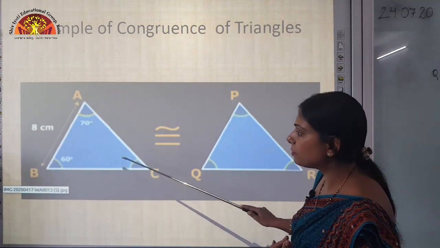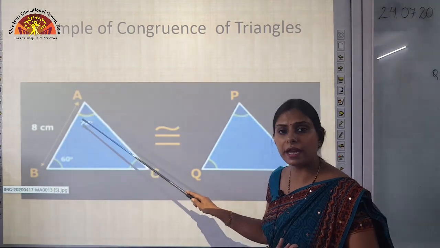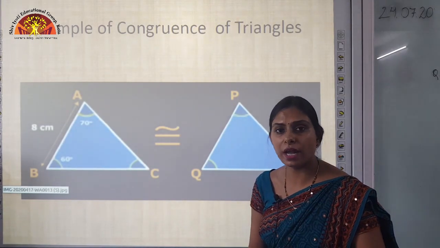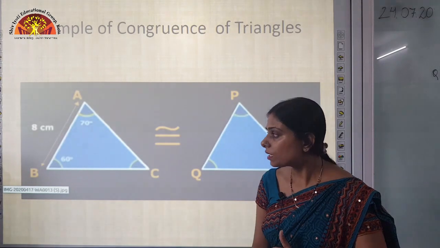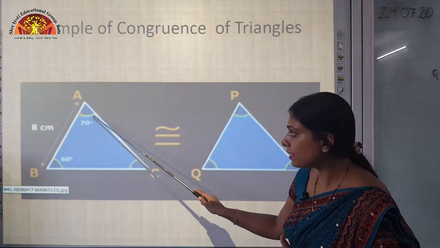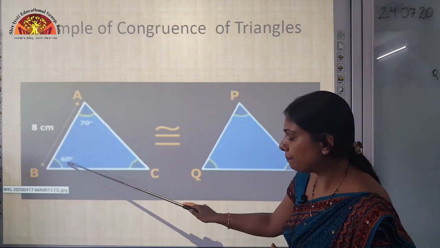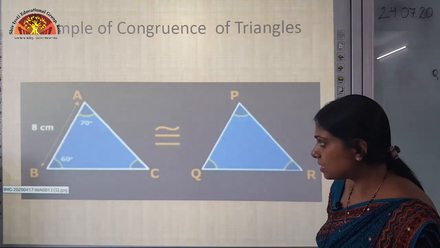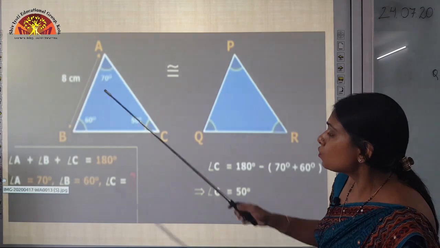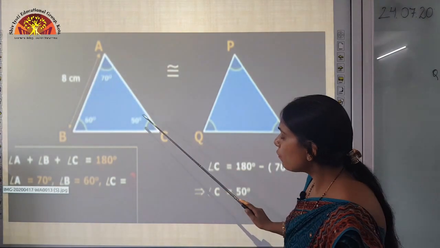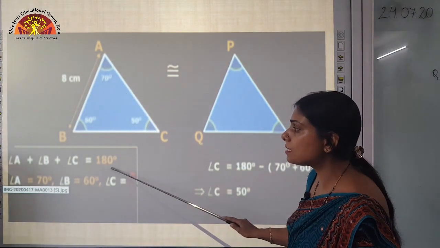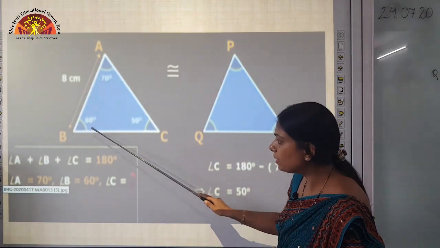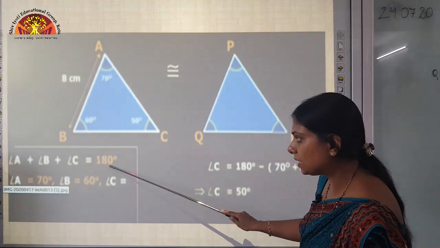As you know, children, by the angle sum property of a triangle, the sum of the angles of all triangles is equal to 180 degrees. In a similar manner, you can see that the measure of angle A is 70 degrees, B is 60 degrees, and you have to find the measure of angle C. So you can find the measure of angle C with the help of the angle sum property of a triangle, that is angle A plus angle B plus angle C is equal to 180 degrees.